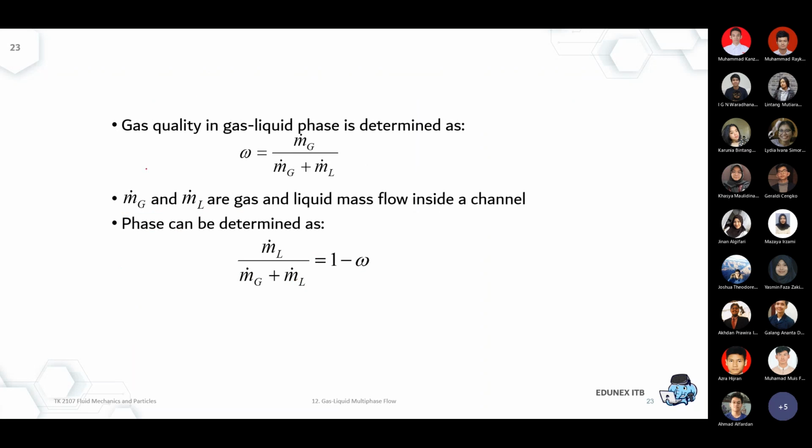Gas quality, it's like vapor fraction in mass basis. Okay, omega or gas quality, it is a vapor fraction but in mass basis instead of in mole basis. Vapor mass fraction, maybe that's a good word.